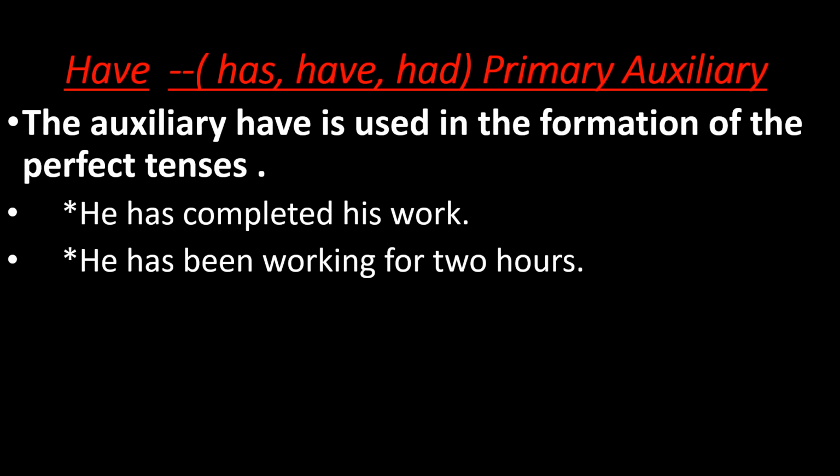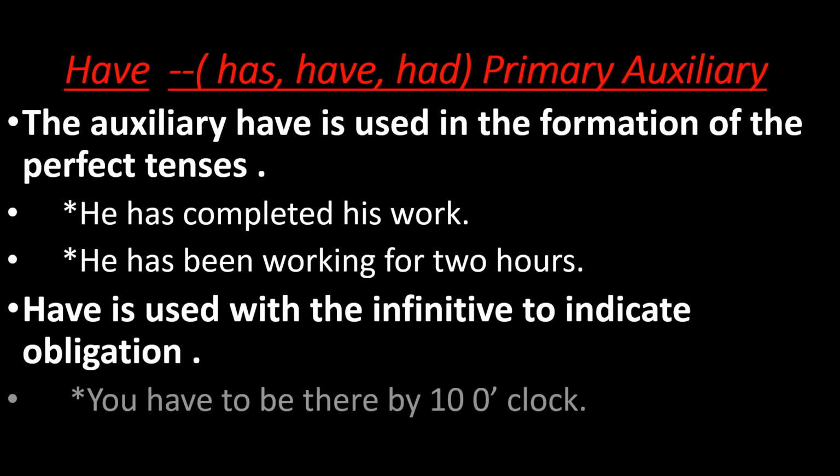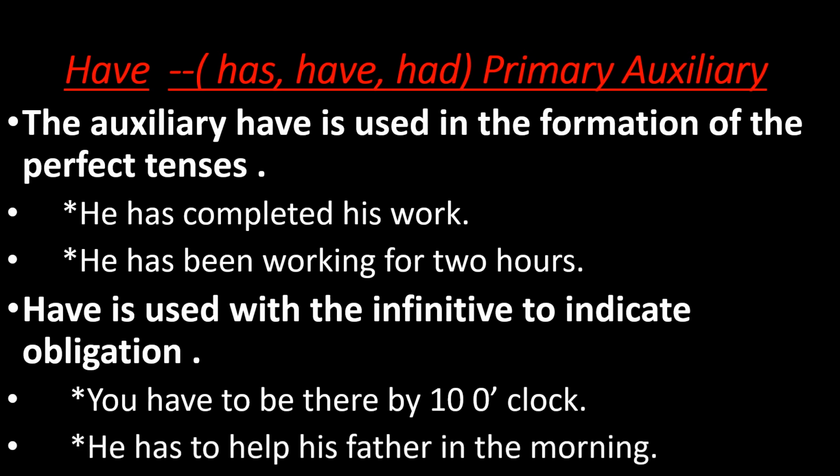He has been working for 2 hours. Have is used with the infinitive to indicate obligation. Model sentences: You have to be there by 10 o'clock. He has to help his father in the morning.